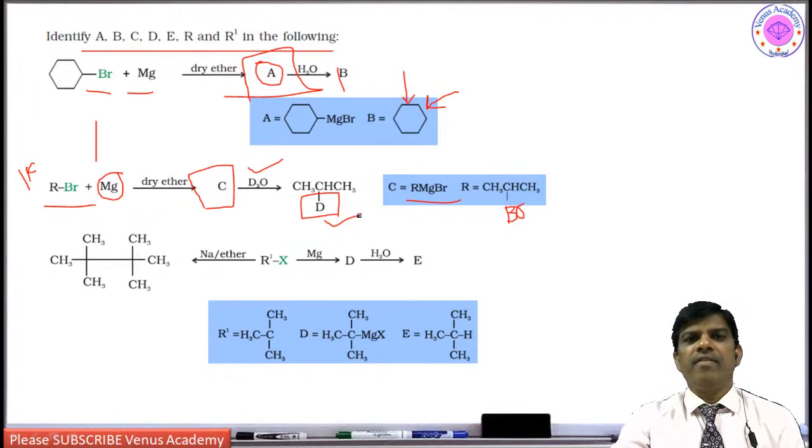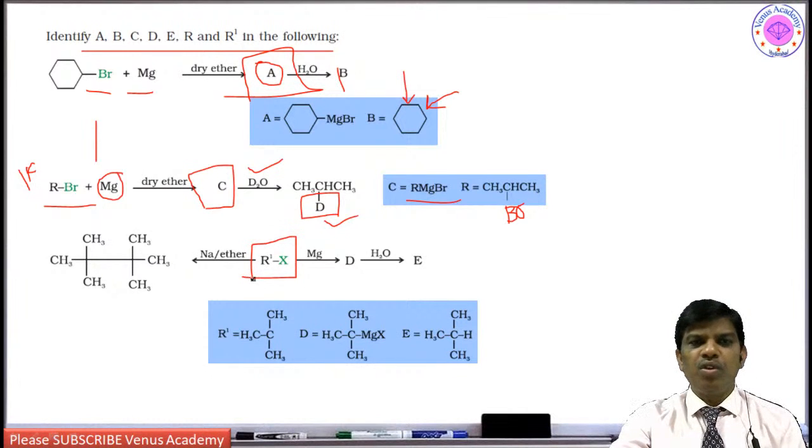So this is one of the ways to make deuterated compound. CDCl3, deuterated chloroform, we use commonly in proton NMR, right? So this is what is happening. This is R prime X. When you do sodium ether, what is the reaction? Wurtz-Fittig reaction. Wurtz reaction, you are going to get alkane.